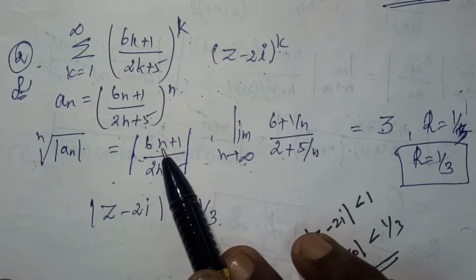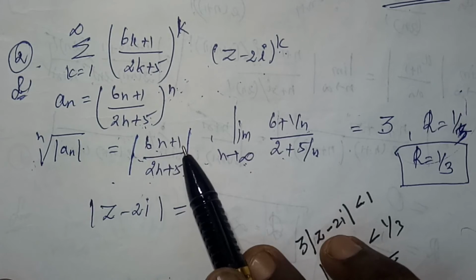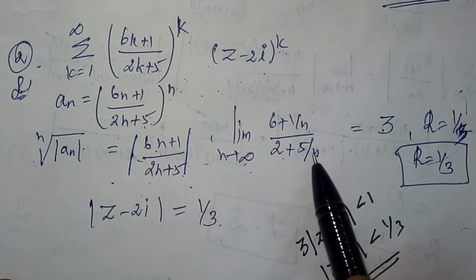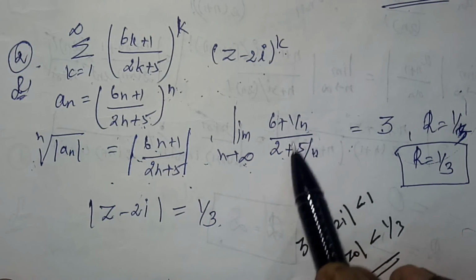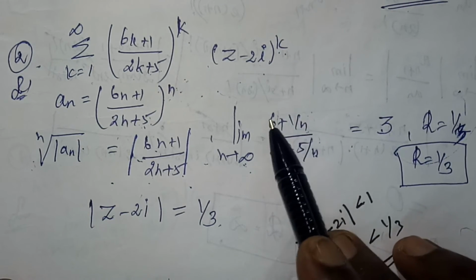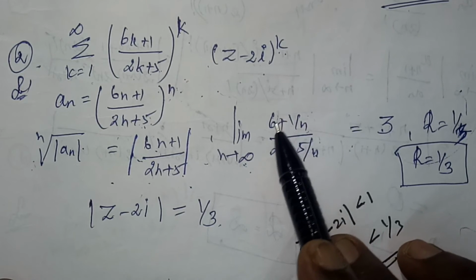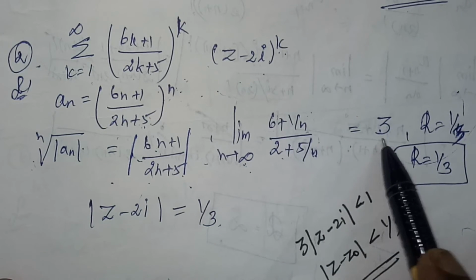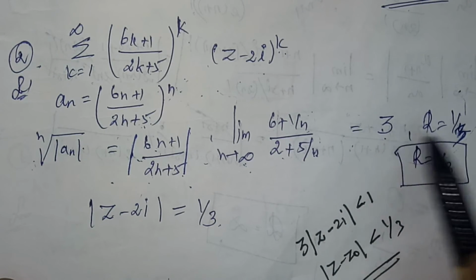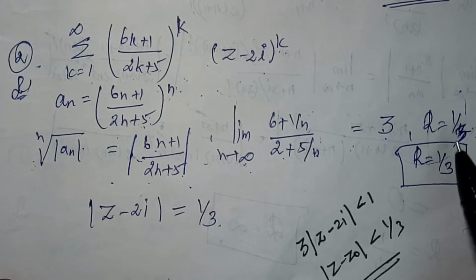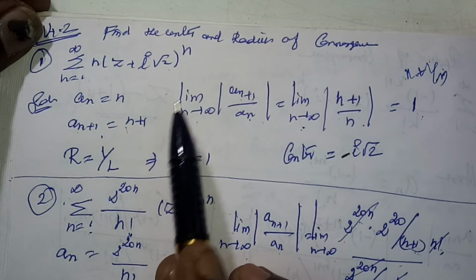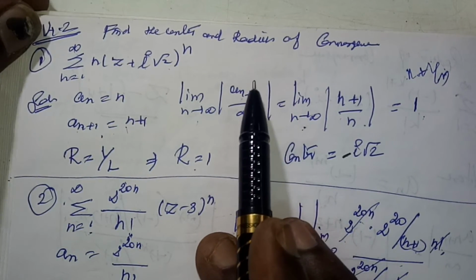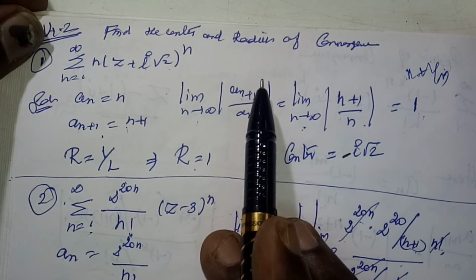Here n is common, so take it out. So (6 plus 1 by n) and (2 plus 5 by n). As n tends to infinity, this term is 0 and this term is also 0. Remaining I have 6 by 2, which after cancelling is 3. So our radius r is equal to 1 by L, so 1 by 3. The radius of convergence of the series is 1 by 3.